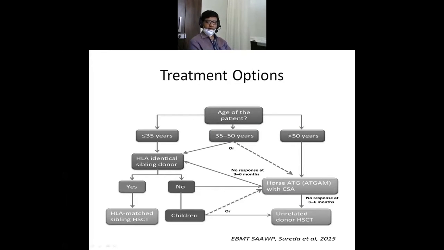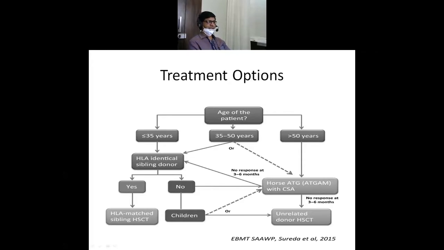Treatment of any condition usually depends upon the age of the patient. If age is more than 50, then it is difficult to treat and we have to go slowly considering the patient's age. If it is a young patient, then we have to go aggressively and try to do the best for the patient. So 35 is the cutoff for this patient.